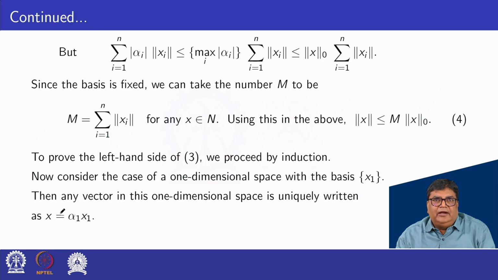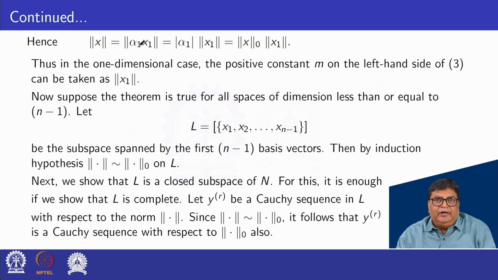Hence norm x is equal to norm of alpha 1 x1. Alpha 1 is a scalar, so that is mod alpha 1 norm x1. Here there is only one term, that is mod alpha 1 as norm x0. So mod alpha 1 norm x1 can be written as norm x0 into norm x1.